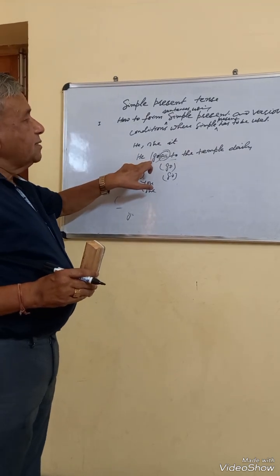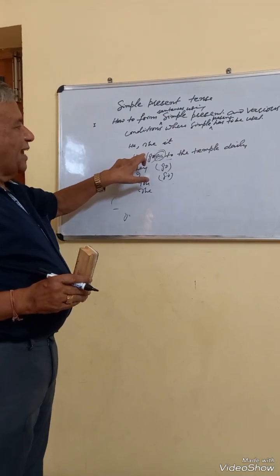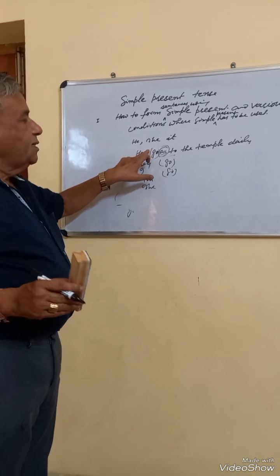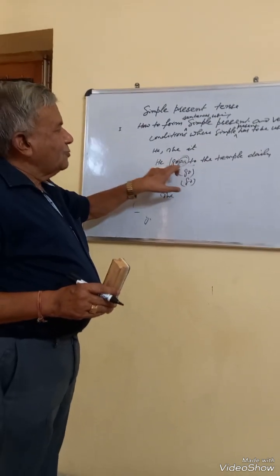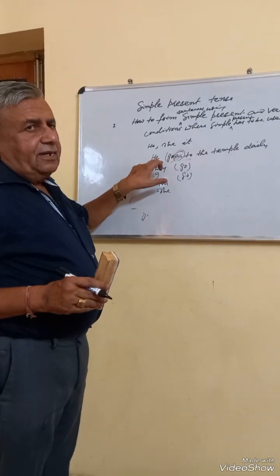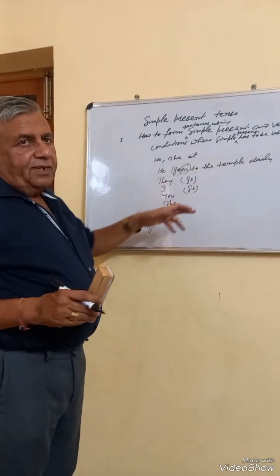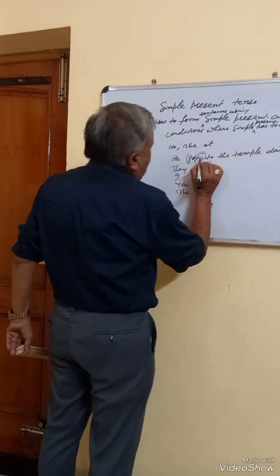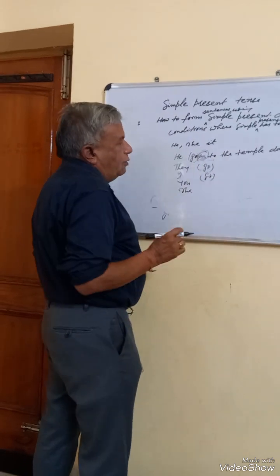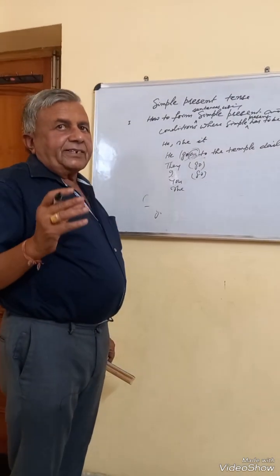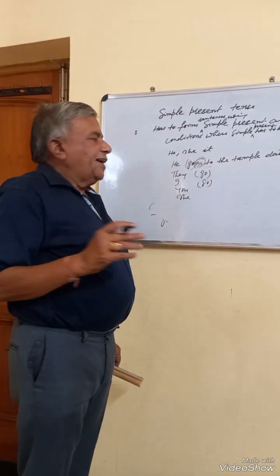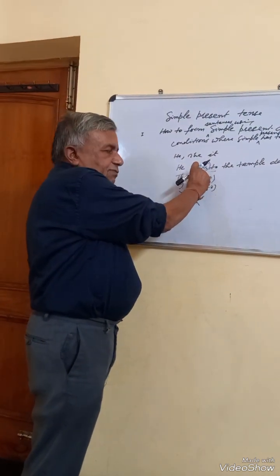He does not. When doesn't is used, S is used with the negative word, then with the verb S is dropped. He does not go to school. We will not say he does not goes to school. In case S is used at both places, that is the wrong use of S. When S is used with the negative word does not, then S is not required with the main verb.